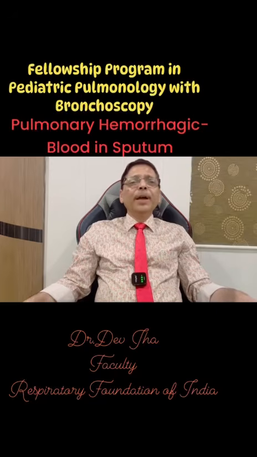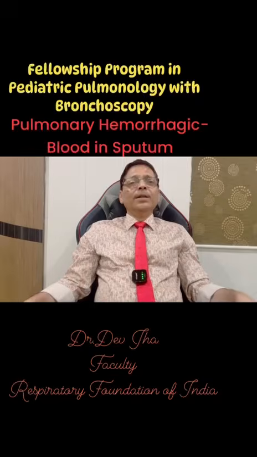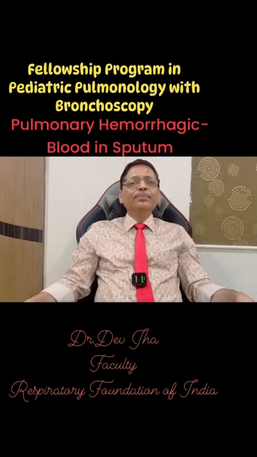So it may involve one portion of the lung or diffusely both lungs. If it is localized to a portion of the lung, it is called local pulmonary hemorrhage. If it is involving both the lungs diffusely, it is called diffuse alveolar hemorrhage. Chest X-ray of diffuse alveolar hemorrhage characteristically shows cotton wool opacity sparing the apices of the lung. This is a remarkable feature.